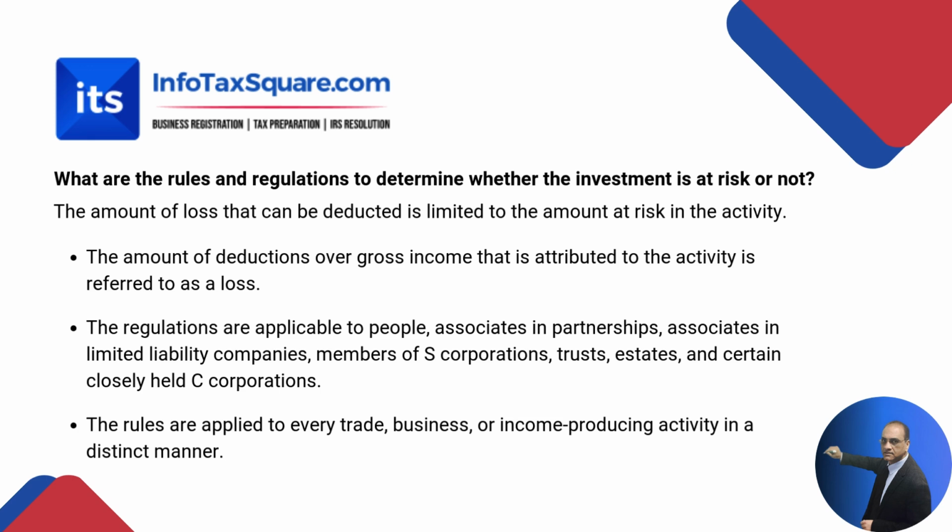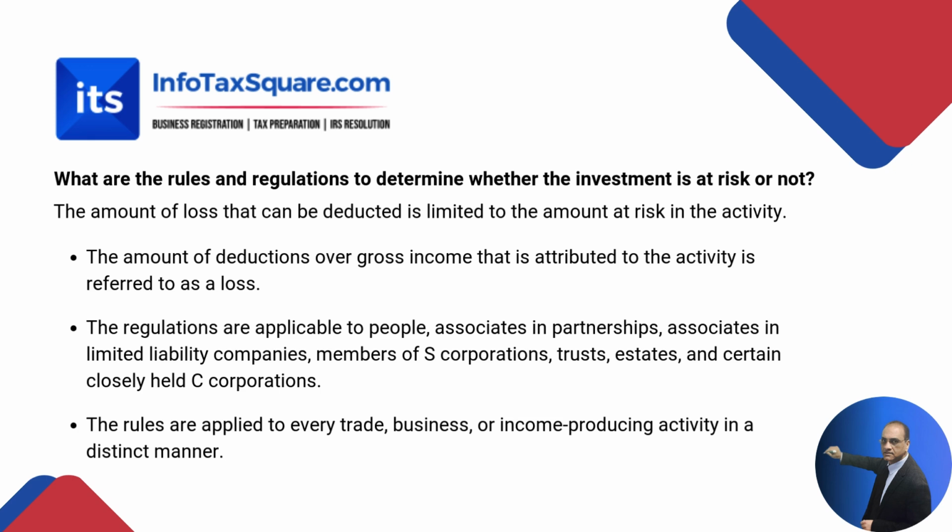Let me just explain the rules and the regulations before I explain it with the help of a case study. What are the rules and regulations to determine whether the investment is at risk or not? Number one, the amount of deductions over gross income that is attributed to the activity is referred to as a loss.